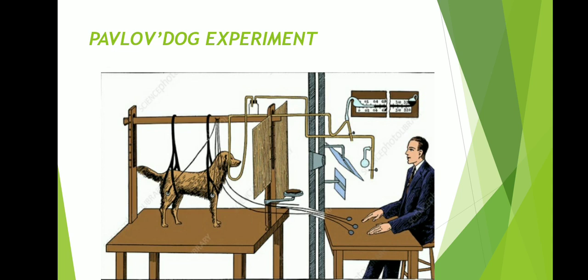When the bell sound was paired with the presentation of food for about 15 days continuously, it was noticed that the dog started salivating even on hearing the sound of the bell, ahead of seeing the food. Now the bell sound has acquired the capability of eliciting a specific response. Now it is said the dog has been conditioned to the ringing bell. This phenomenon of making a neutral stimulus elicit a specific response by continuously pairing it with a natural stimulus is termed conditioning.